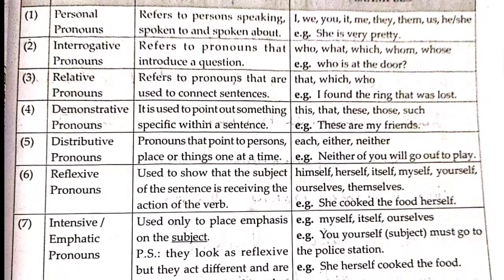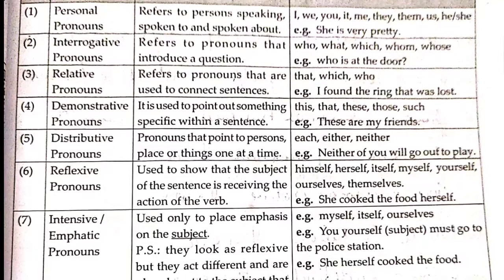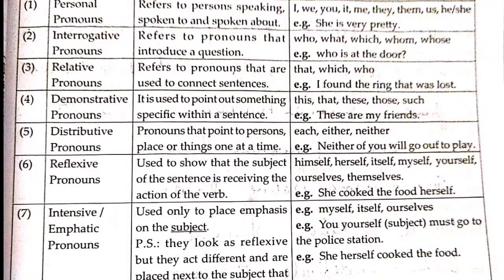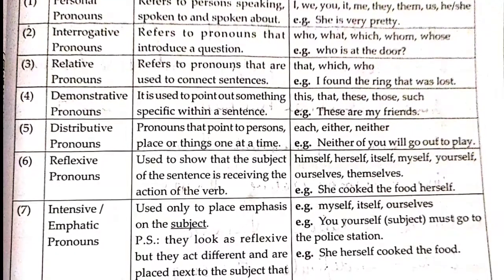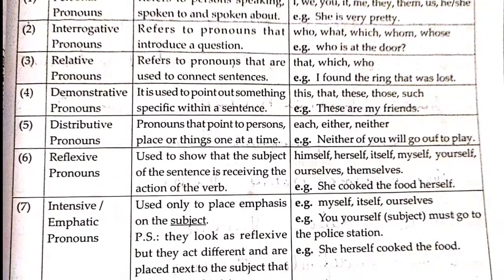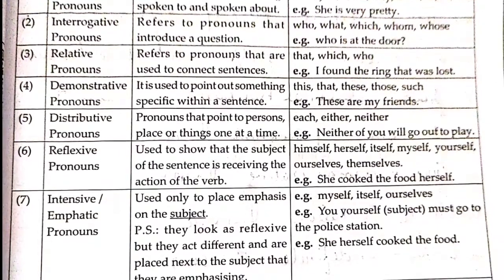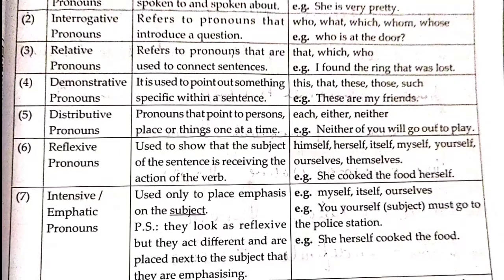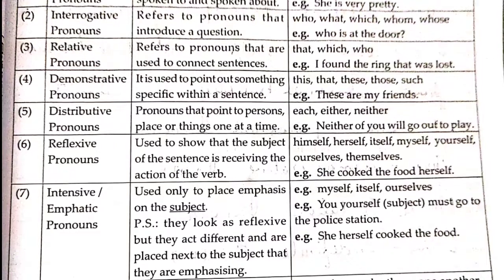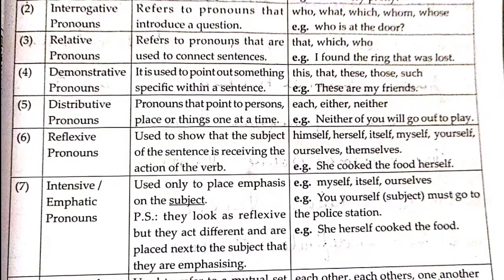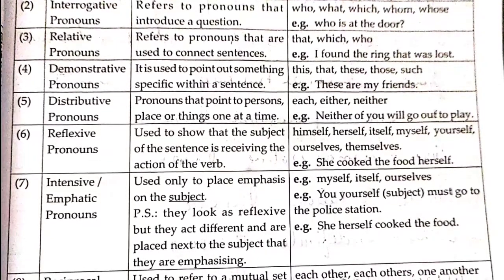Fourth point, demonstrative pronoun. It is used to point out something specific within a sentence: this, that, these, those, such. Example: These are my friends. Fifth one, distributive pronoun. Pronouns that point out a person, place or thing one at a time: each, either, neither. Example: Neither of you will go out to play.